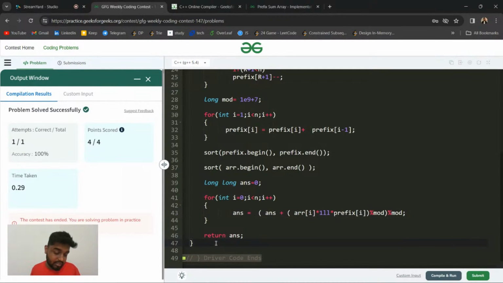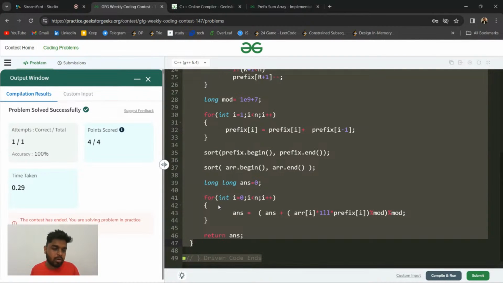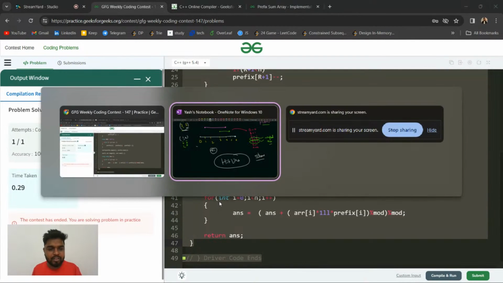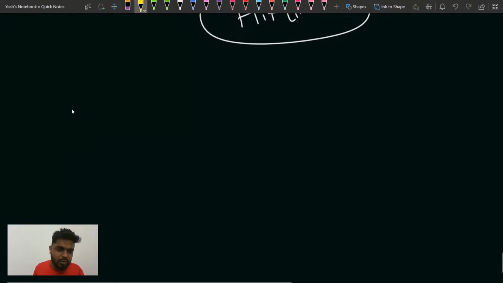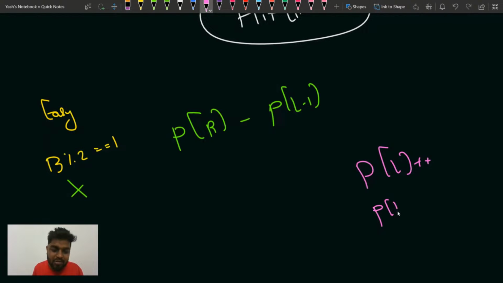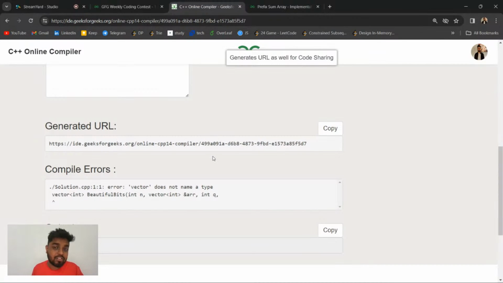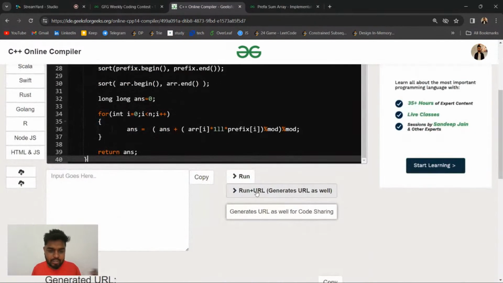Whatever brainstorming we have had so far, today you got to learn about the prefix sum concept, right? The first question was very easy, a normal easy question where you only had to check that if b mod 2 is equal to 1, if it is odd, then not possible. In the second question you learned about the p of r minus p of l minus 1 concept. In the third question you learned about the difference array concept, where you did p of l plus plus and p of r plus 1 minus minus. So every question offered something or the other.